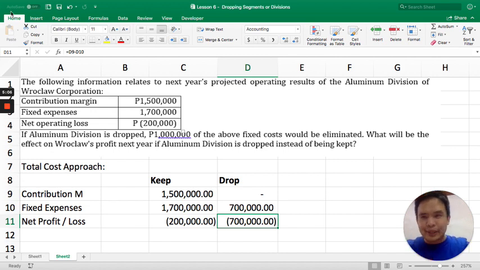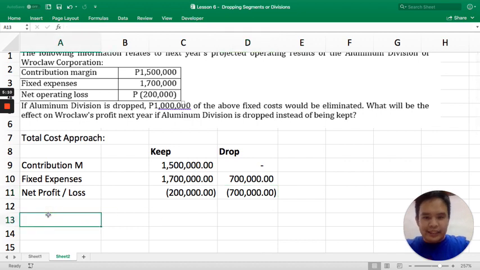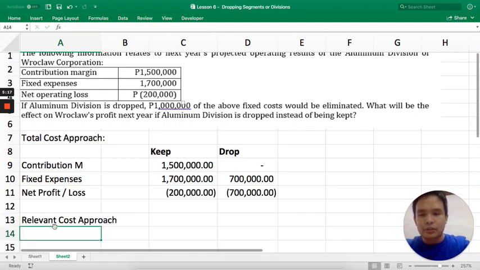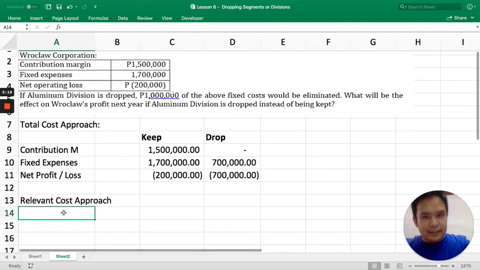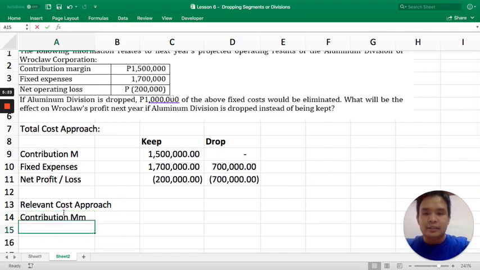If you become a little more advanced, if you understand this a bit better, then you can now use the technically correct approach, which is the relevant cost approach. So in a relevant cost approach, you're going to reconstruct the income statement using only the relevant items. So contribution margin, fixed expense, and net profit or loss.